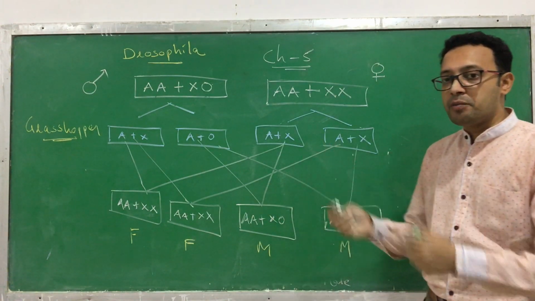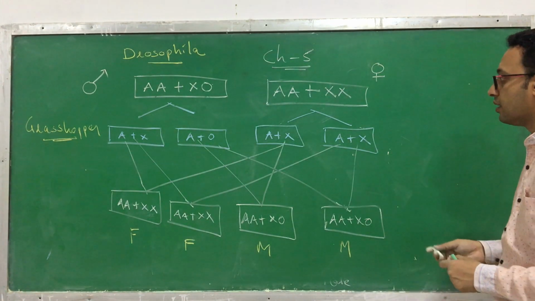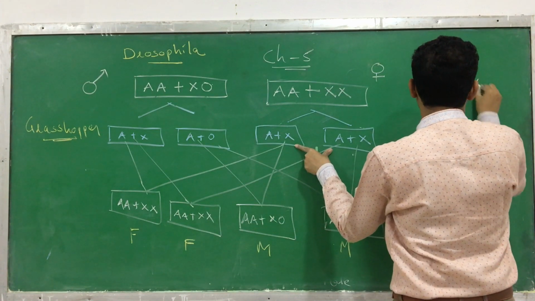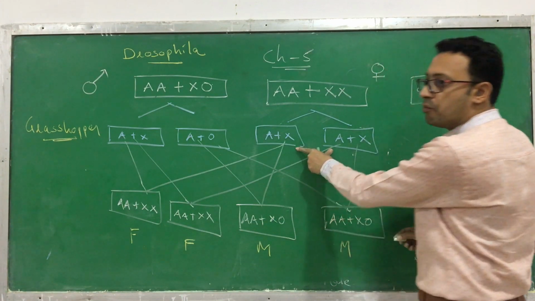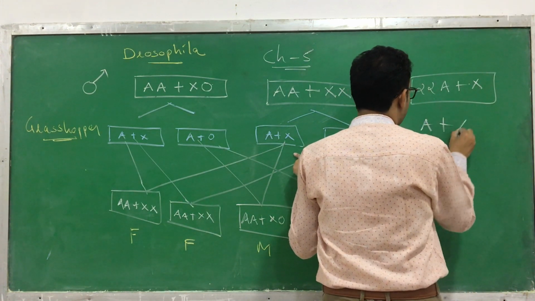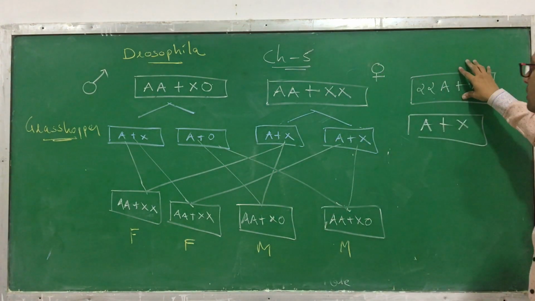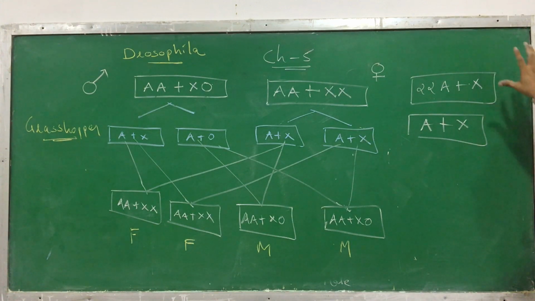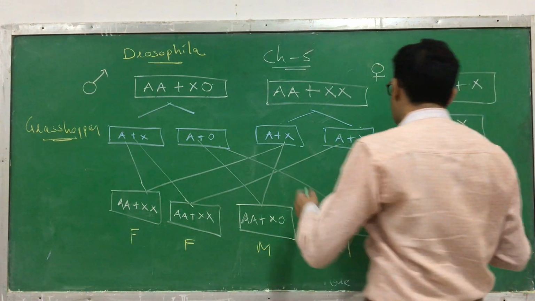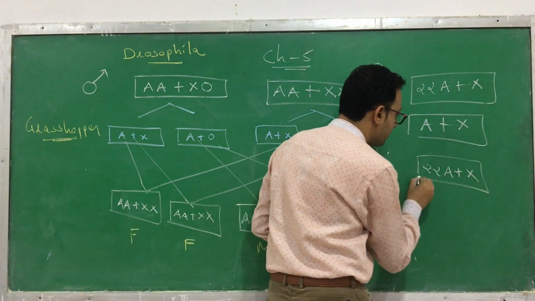I also want to highlight one more thing. If you compare the human being and this insect, this is a grasshopper. In a human being, the female generates this gamete, and both gametes are the same type. Even in this insect, both the gametes generated by the female are the same. In a human, the female generates the same type of gamete. Even in the grasshopper, the female generates the same type of gamete. And in that case, only the male generates different gametes. These are the gametes produced in a male, in human.